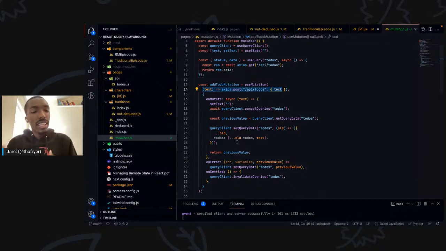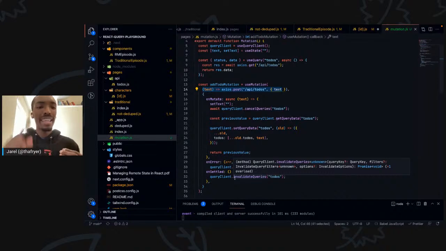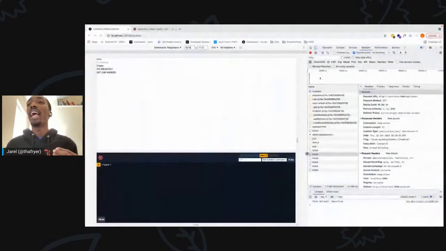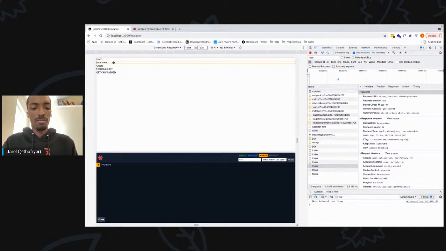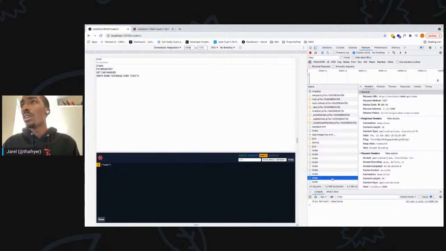But when I actually get the response from the back end, whether it was an error or it ended up being successful, on settled, I can actually invalidate the queries and it makes that API call again for me, right? So you see me here invalidating that query of to-dos, and that API call is getting made here again. So I'll show you guys that one more time. Let's see, to-do: write some tech tickets. As you see here, there's that POST, and then there's that GET that's made immediately after, right?